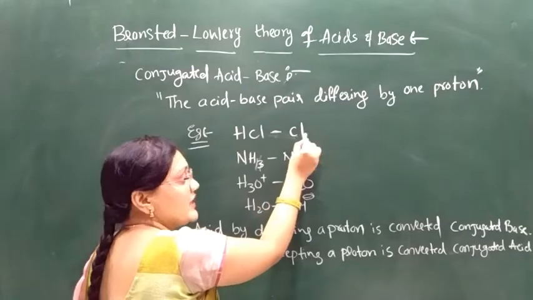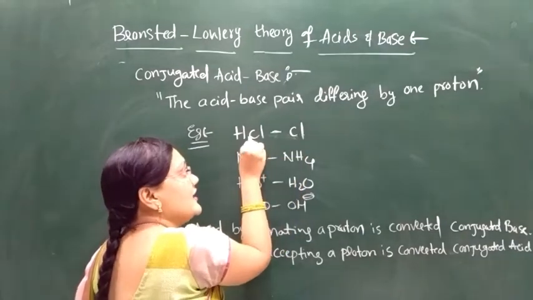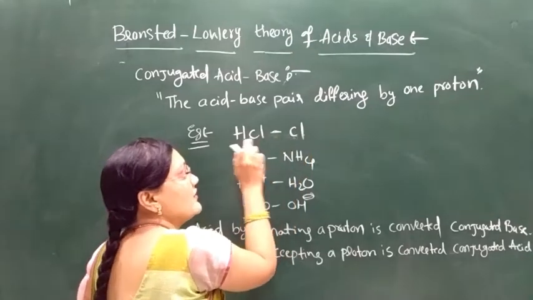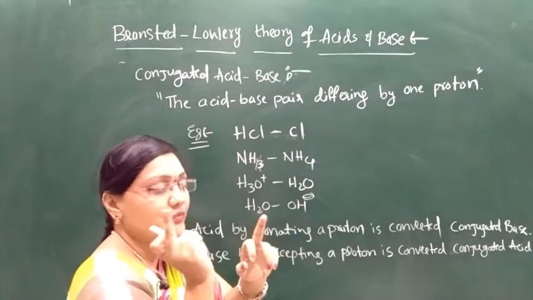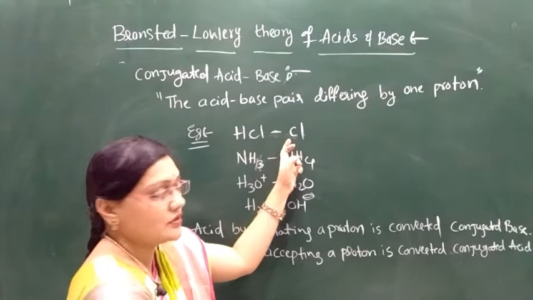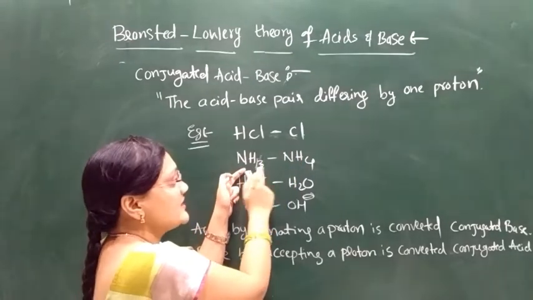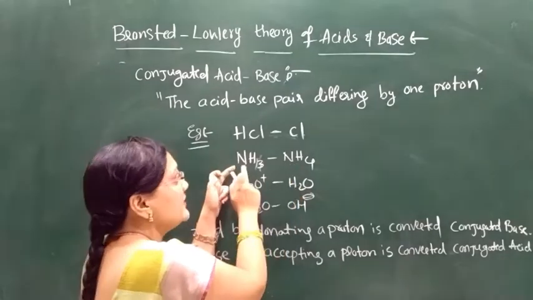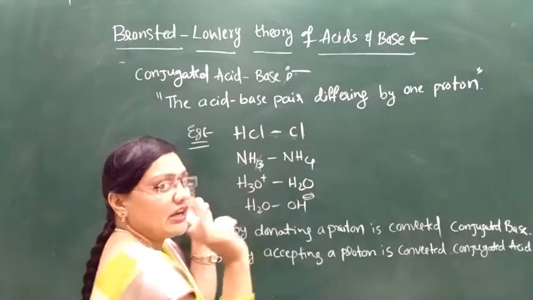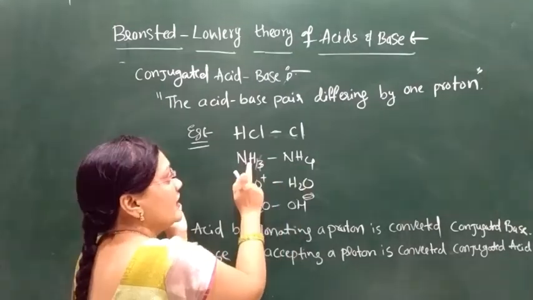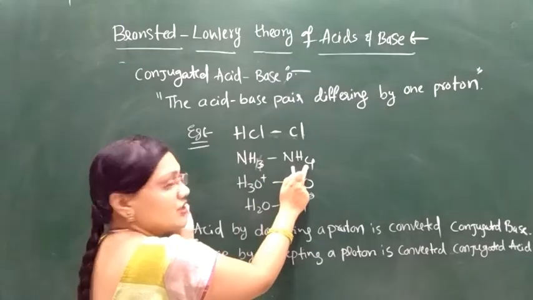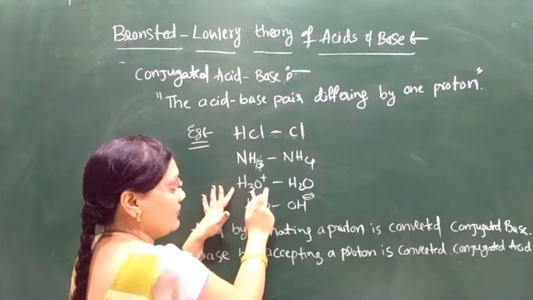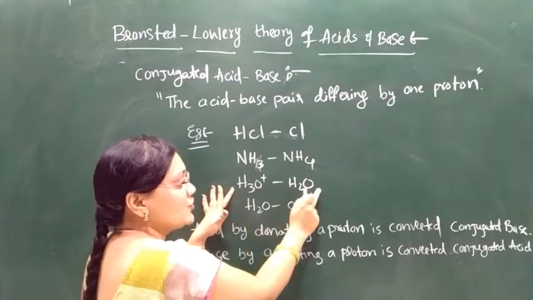This is the acid base pair. HCl is the acid and Cl minus is the base. The only difference is one proton. Next is NH3 and NH4 plus. This is the base, this is the acid. The difference is only one proton, three hydrogens versus four hydrogens. Next is the H3O plus ion and H2O.